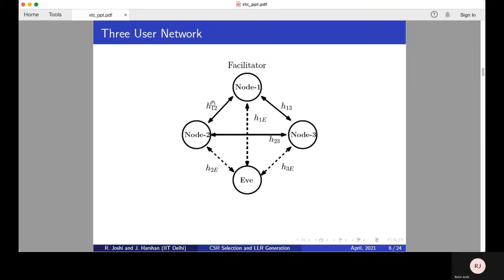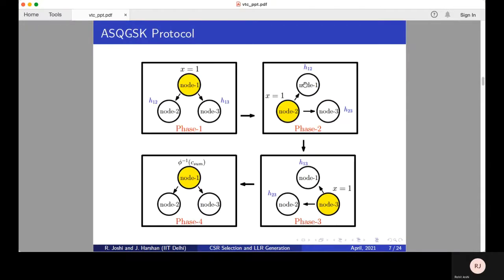We have used symbol H to denote the channel estimate or fading coefficient. Subscripts denote the channel link. For example, H12 is the channel seen between node 1 and node 2. H12 and H13 are Gaussian distributed because of the Rayleigh characteristics of the fading channel. The protocol is as follows. Node 1 broadcasts the pilot which helps to estimate the channel H12 and H13 at node 2 and node 3 respectively. Likewise, node 2 broadcasts the pilot which aids in channel estimation at node 1 and node 3. In the third phase, node 3 follows the same procedure.